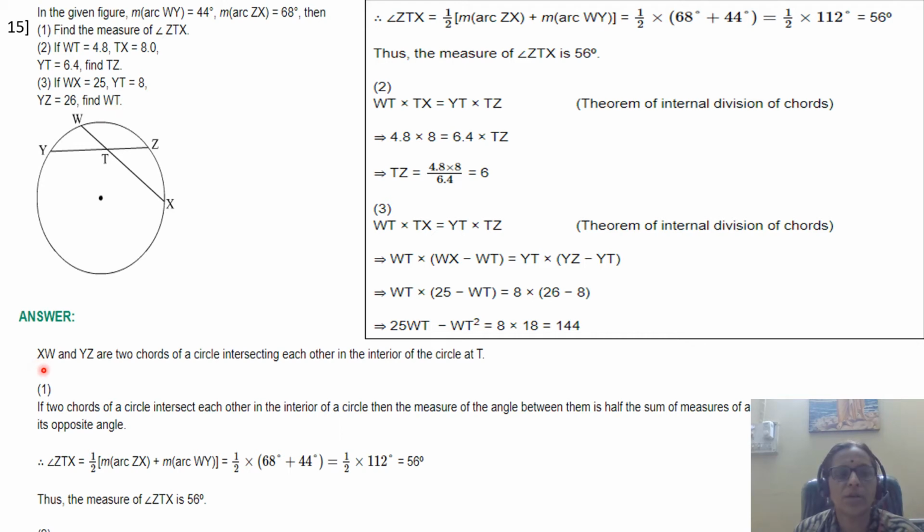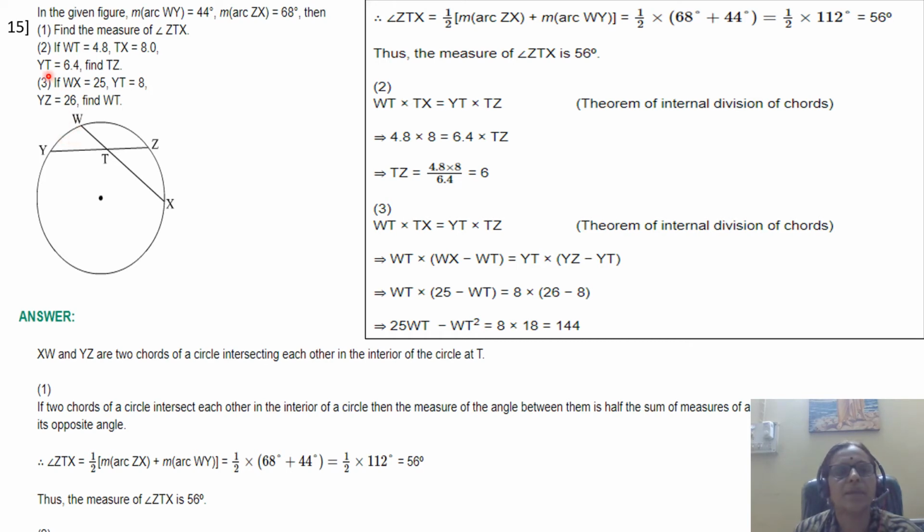Now, XW and YZ are two chords of a circle intersecting each other in the interior of the circle at T. So we know that angle ZTX is equal to half of the measure of arc ZX plus measure of arc WY. So half of 68 degrees plus 44 degrees, that is 112 degrees, and half of it is 56 degrees.